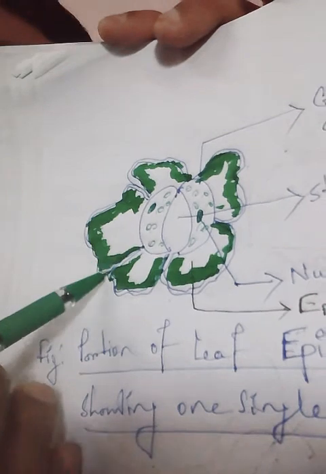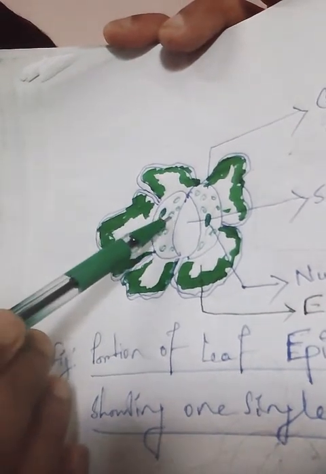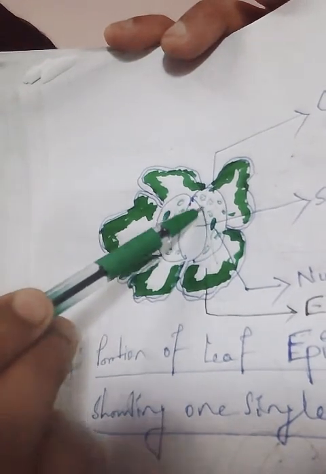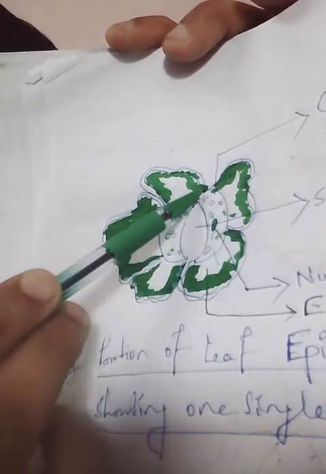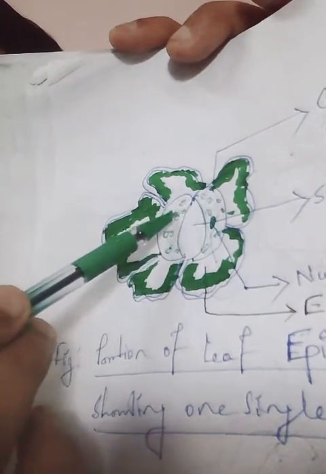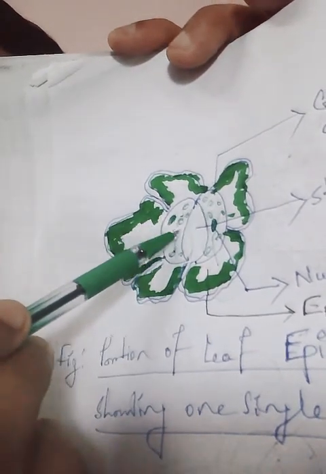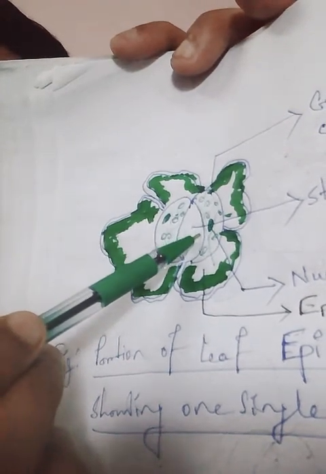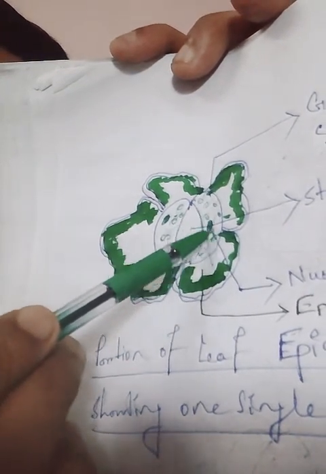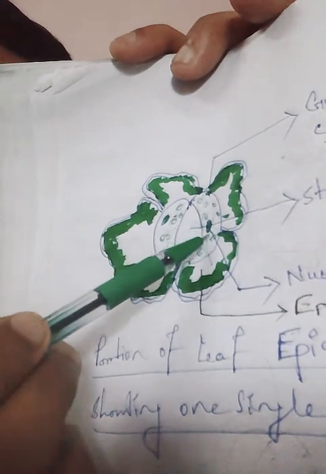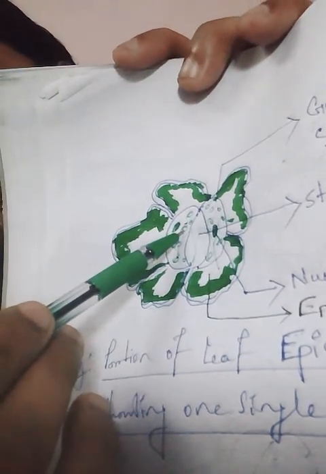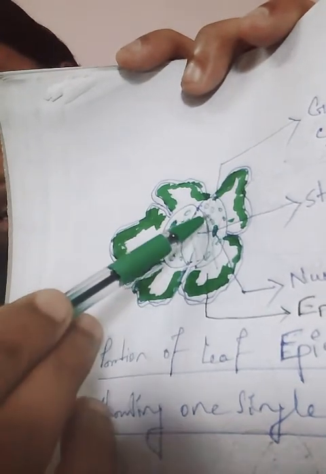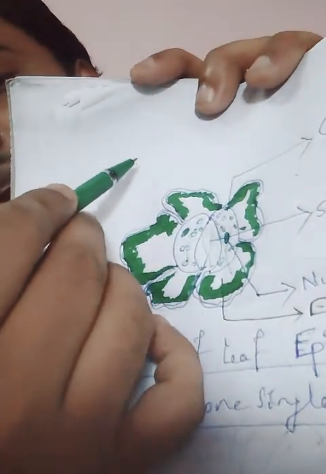When transpiration occurs, the guard cells present here will be filled with water. When the guard cells are completely filled with water, then the stomata will open. This is the open stoma. That's why transpiration occurs from this pore. When the guard cells are not filled with water, then the stomata will close here. That's why the guard cells look like that.